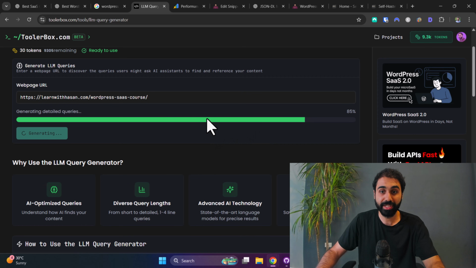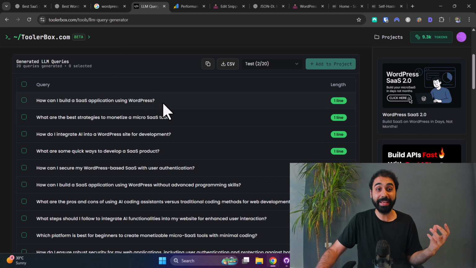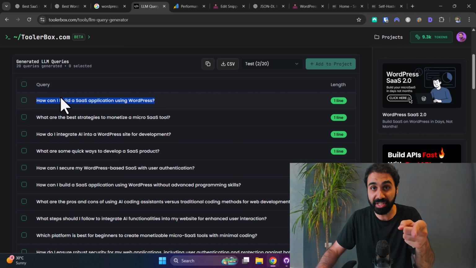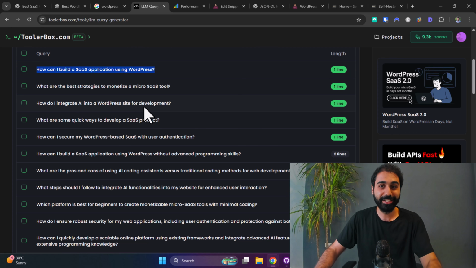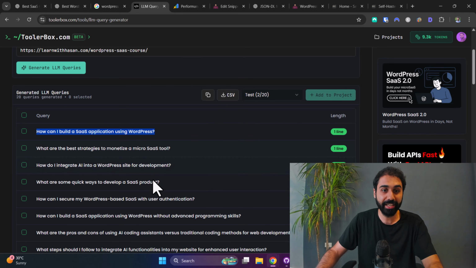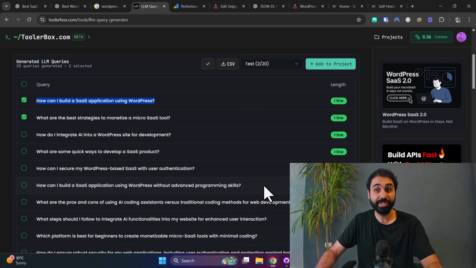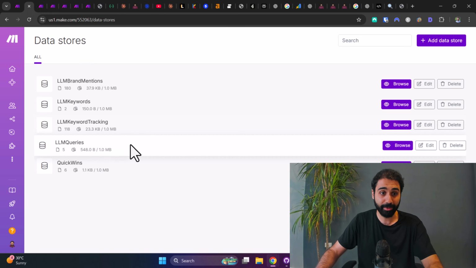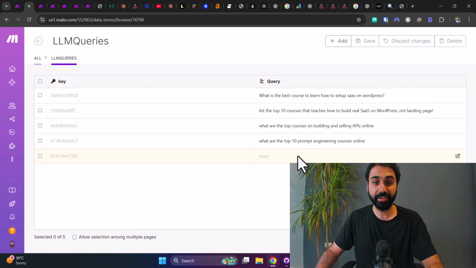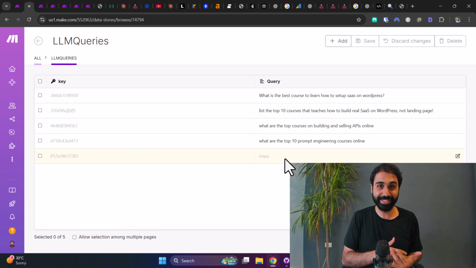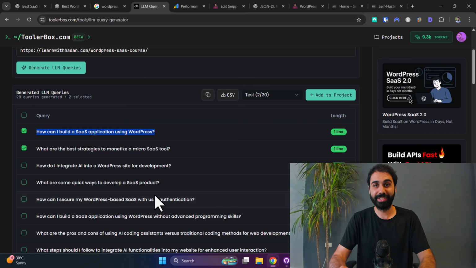So you can use these prompts to track. You see here, how can I build a SaaS application using WordPress? So people may ask this question to ChatGPT and your website may appear on this query. It's like keyword research, but for AI. So here we have like 20 different AI prompts, and you can copy some of these prompts and use them in our system that we built. Here we can go to LM queries and then browse, and then add them here inside this table to track with our system. So use this tool to discover prompts that might be used to find your web pages and websites.